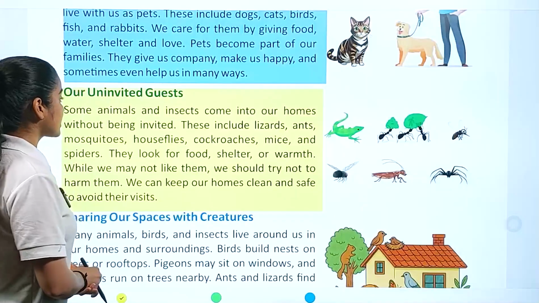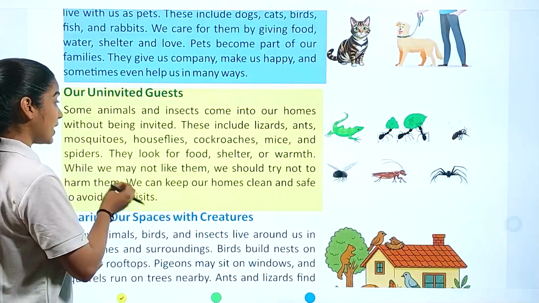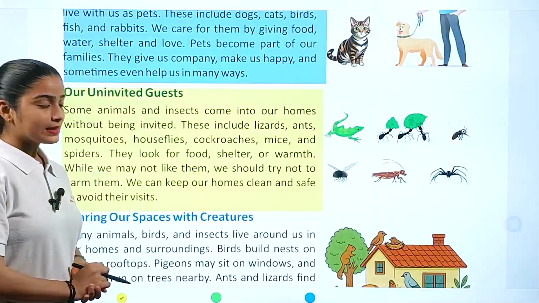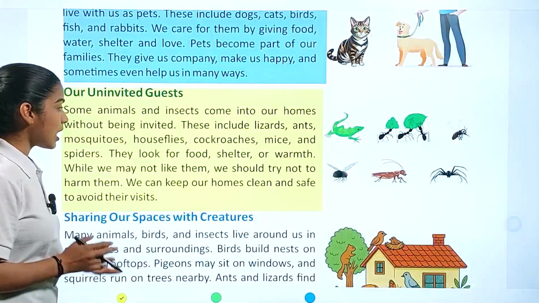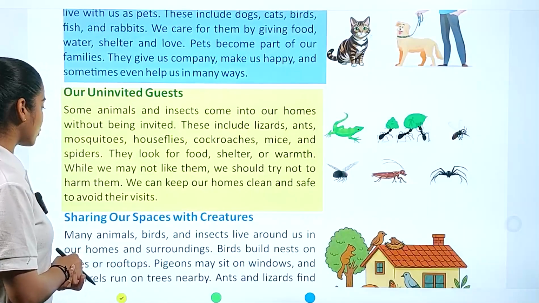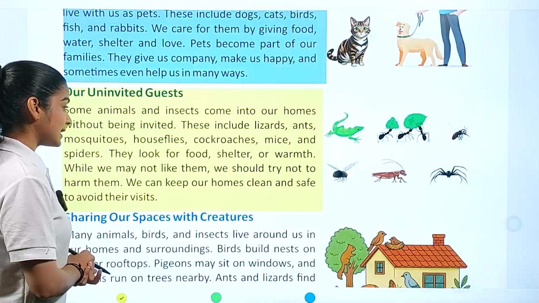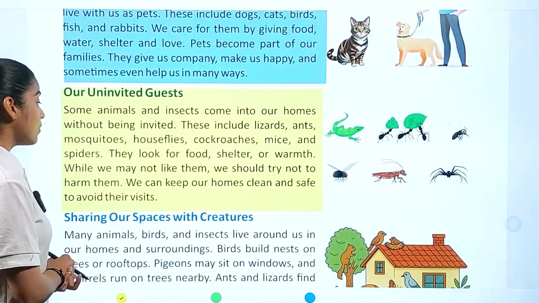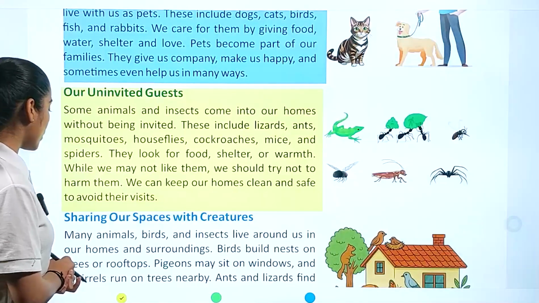Some animals and insects come into our homes without being invited. These include lizards, ants, mosquitoes, houseflies, cockroaches, mice, and spiders. They look for food, shelter, or warmth. While we may not like them, we should try not to harm them. We can keep our homes clean and safe to avoid their visit.